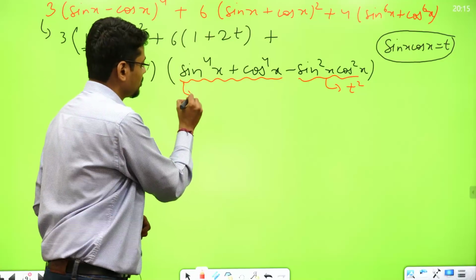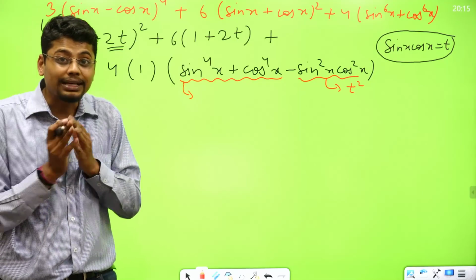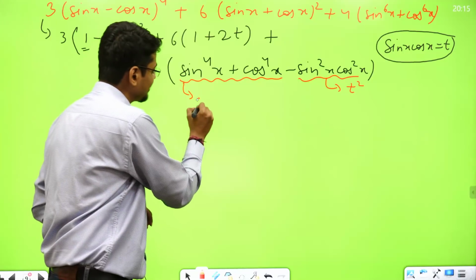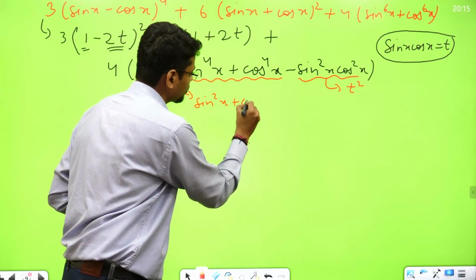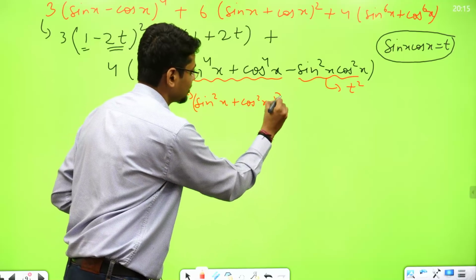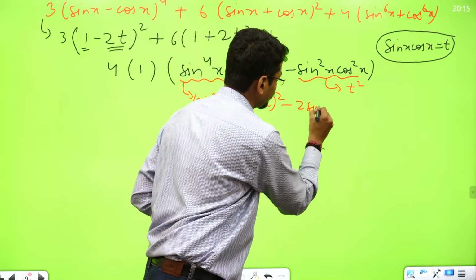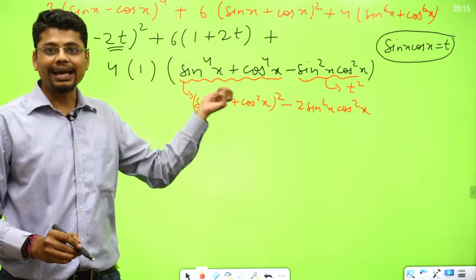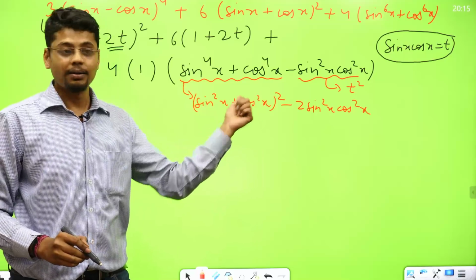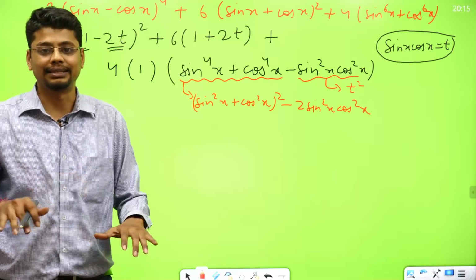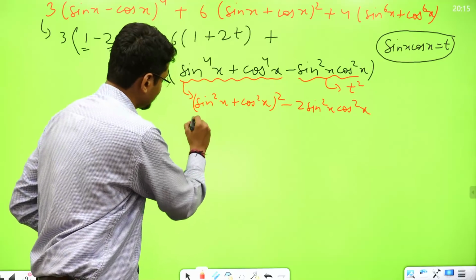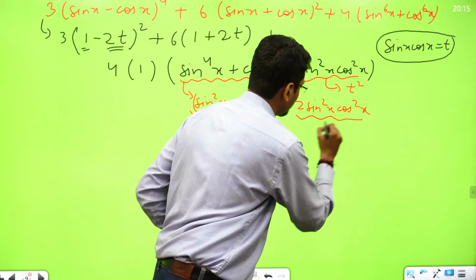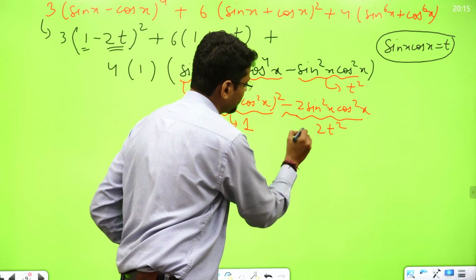So sin to the power 4 x plus cos to the power 4 x, how should I manipulate it? I can write it as (sin square x plus cos square x) whole square minus 2 sin square x cos square x, right? A square plus b square I can write as (a plus b) whole square minus 2ab. That's it. So this will become 1 and this will become minus 2t square.